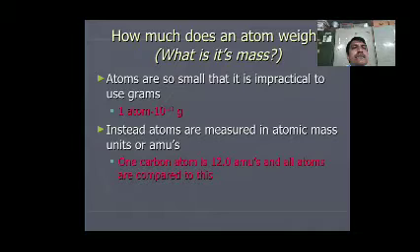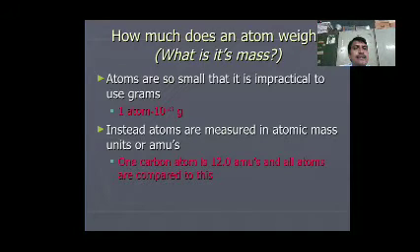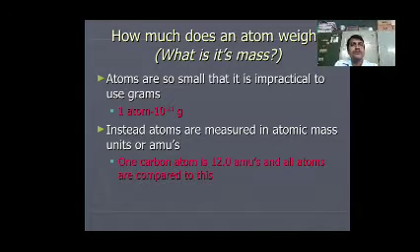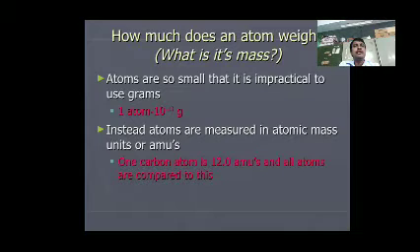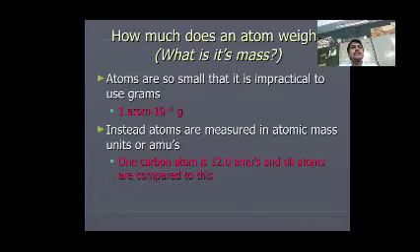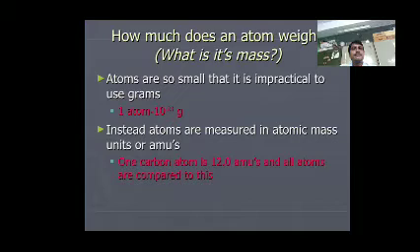How much does an atom weigh? Atoms are so small that it is impractical to use grams. One atom is about 10 to the power of minus 10 grams.